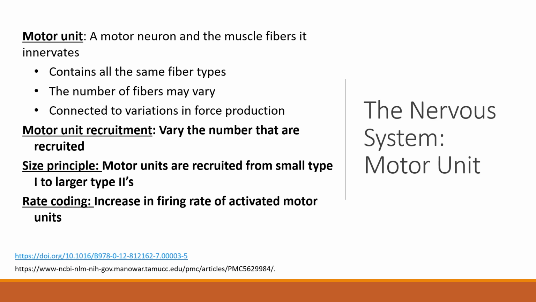All fibers in a given motor unit are of the same fiber type. It is the motor neuron that gives the fibers their metabolic and contractile characteristics. Motor units may vary in the number of fibers innervated. Motor units in small muscles, such as those in the hand, have relatively few fibers.